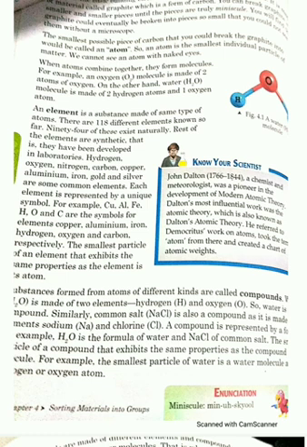Then the smallest possible piece of carbon that you could break the graphite into would be an atom. So we can say that an atom is the smallest individual particle of matter. We cannot see the atom with our naked eyes.